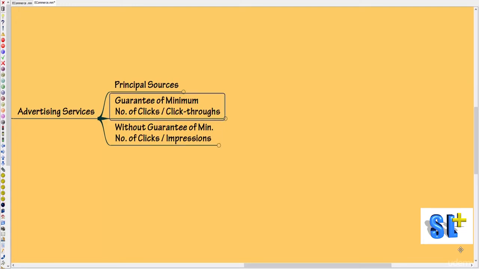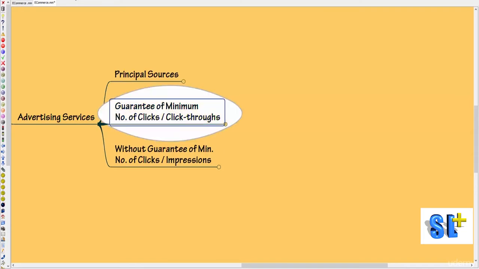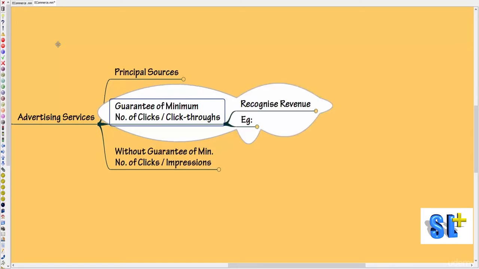So how to account when there is a guarantee, and how to account when there is no guarantee, that's what we are going to see in the next two sessions. We understand that online advertising services can be given in two different forms: one where they guarantee the minimum number of clicks or click-throughs, and the other with no guarantee. In this session, let us focus on the cases where there is a guarantee of a minimum number of clicks and how revenue should be recognized.